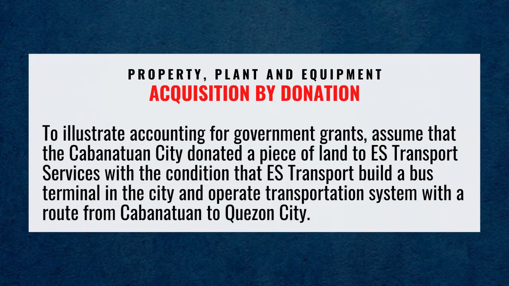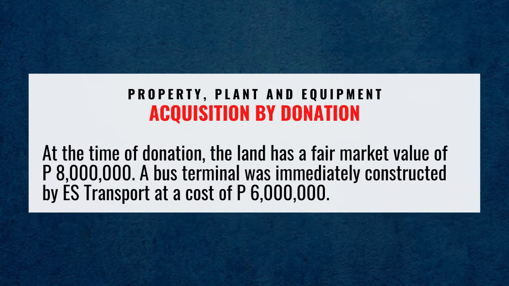To illustrate accounting for government grants, assume that Cabanatuan City donated a piece of land to ES Transport Services with the condition that ES Transport build a bus terminal in the city and operate a transportation system with a route from Cabanatuan to Quezon City. At the time of donation, the land has a fair market value of 8 million pesos.